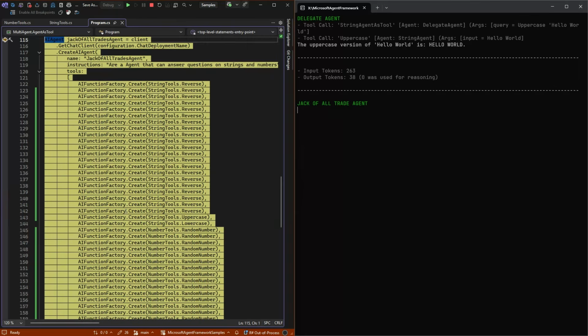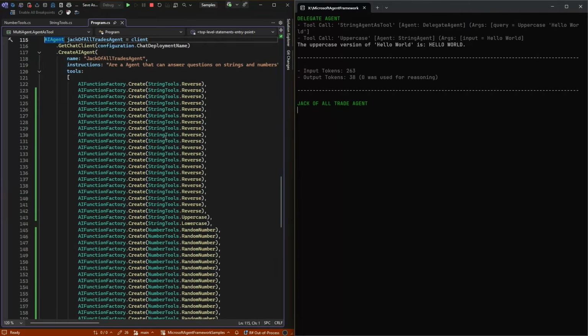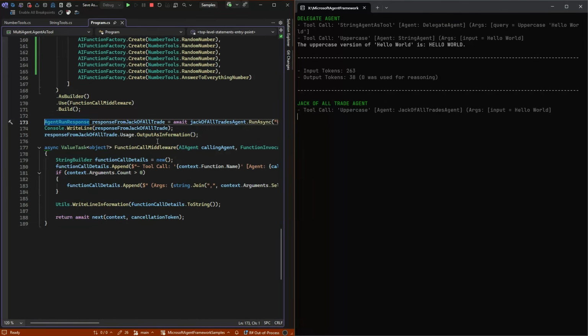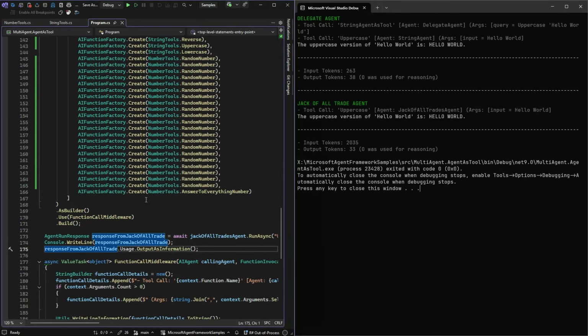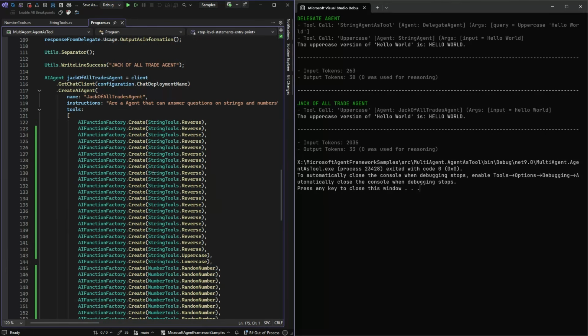But if we go to the second one, the Jack of all trades, we will see that it used 2000 tokens, because every time Jack of all trades is called, it needs the schema of all the tools.